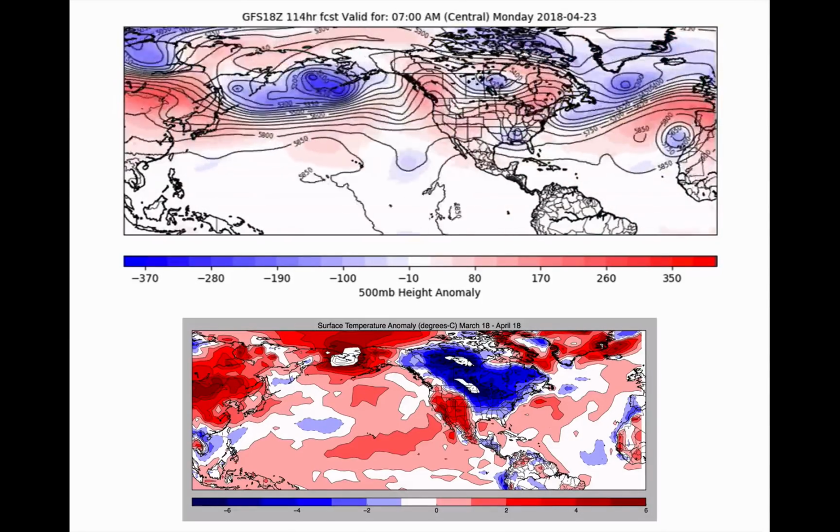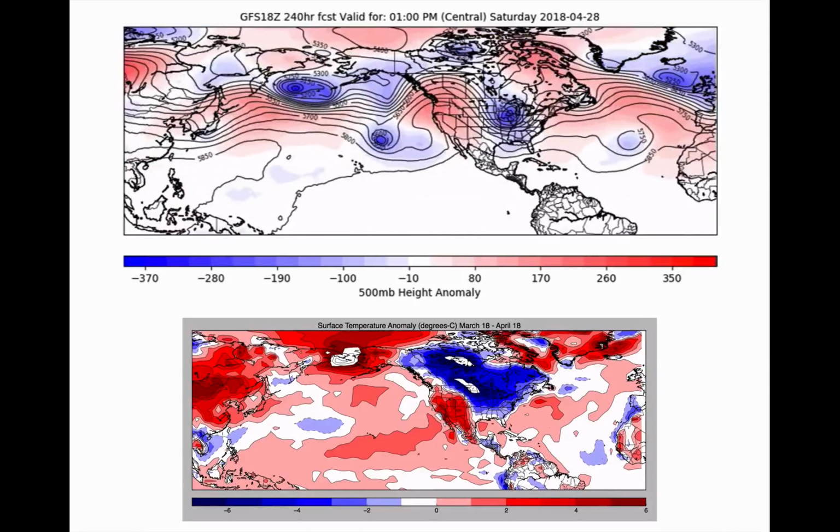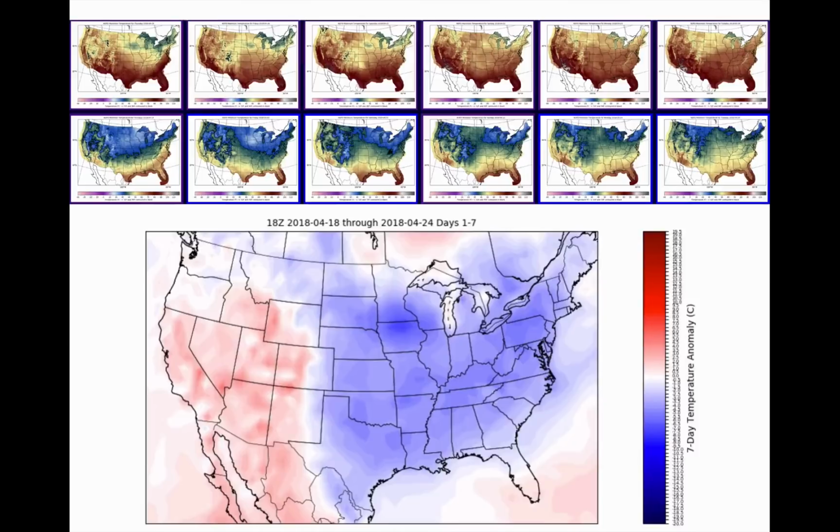All right, you do notice this though. The pattern does stay active, which means we're going to be seeing multiple chances at storm systems moving through. So overall, not this long 10, 12, 15-day dry stretch, but at least it's broken out of that pattern. Okay, let's look at temperatures.